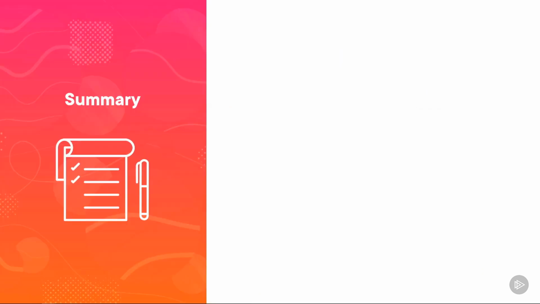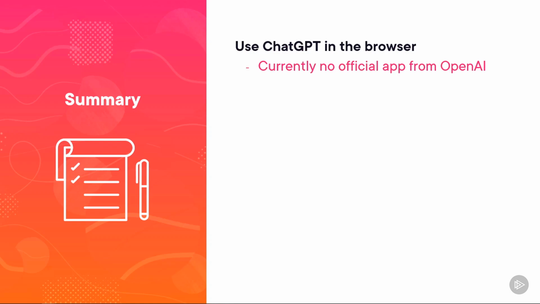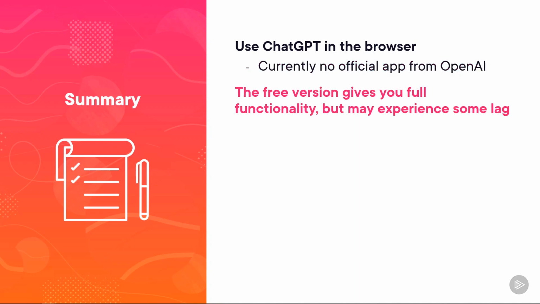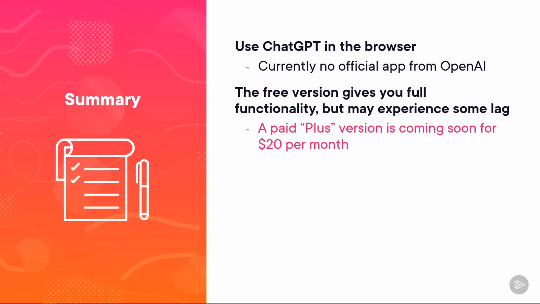Okay, let's quickly recap the important points we've covered before we move on. Using ChatGPT is really quick and easy to do in your browser. Just go to chat.openai.com. At the moment, there's no official app from OpenAI, though you will find lots of third-party apps out there. The free version gives you full functionality, though you may experience some lag at times. A paid Plus version is coming soon for $20 per month, and it should make that better.